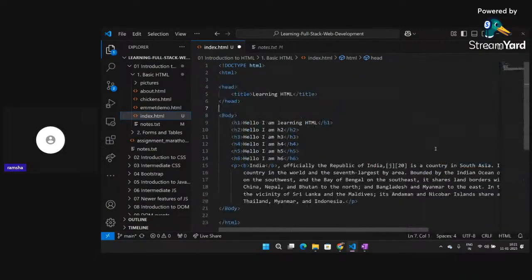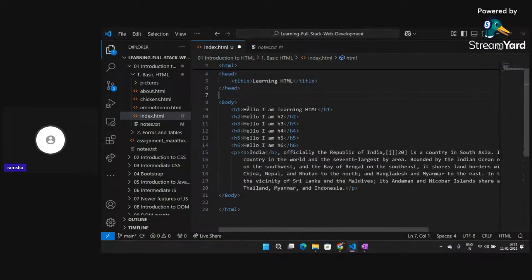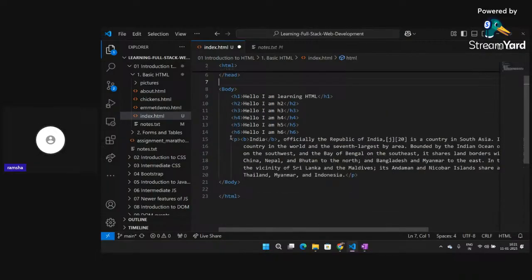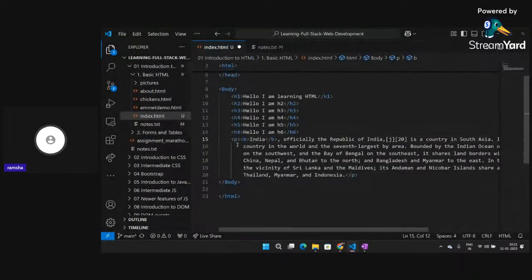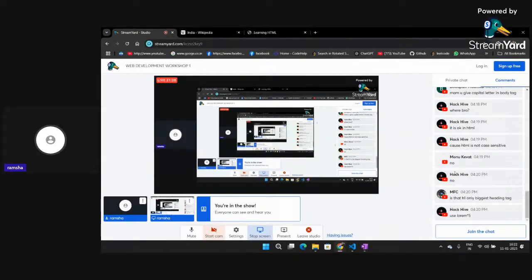Okay, let me just format the document a little bit. So now it's coming in a much better format, and you can see the tag inside the tag. Okay, b opening tag and b closing tag. So if you want to make anything bold, you can use b tag. So up till now we have studied about three tags: the heading tag, the paragraph tag, and the bold tag. If you guys have any doubts in this, you can ask in the chat box.